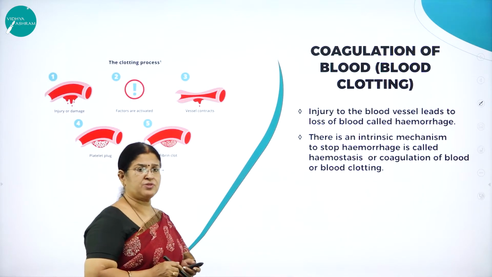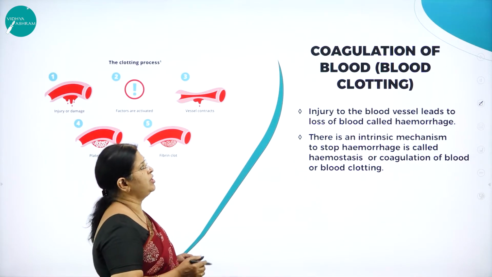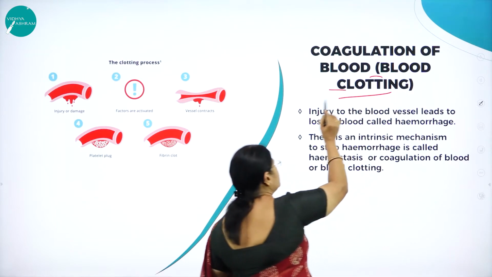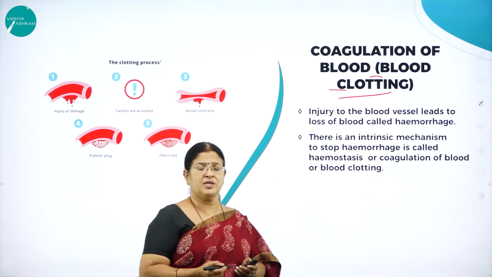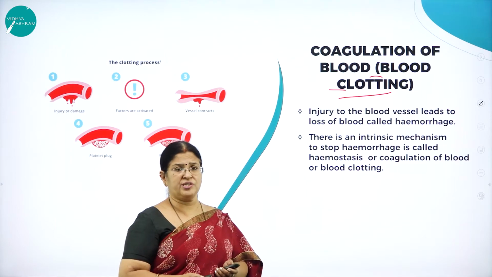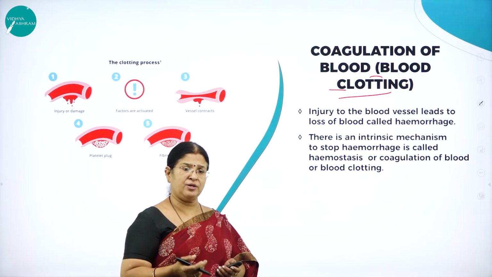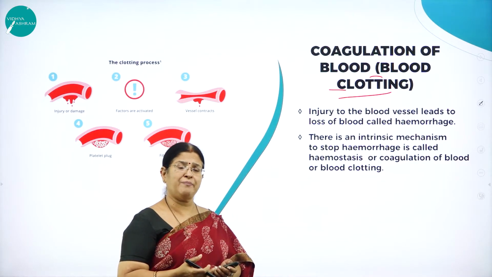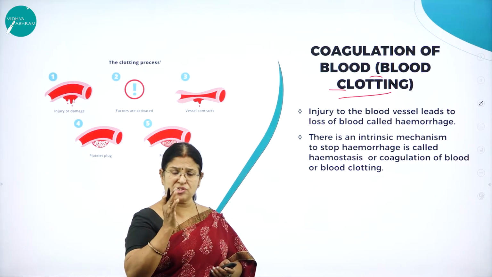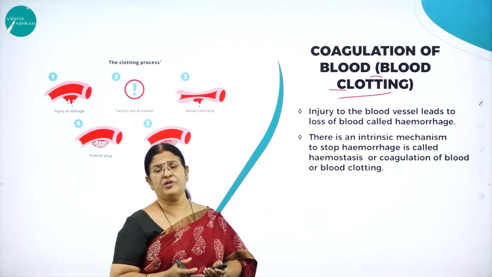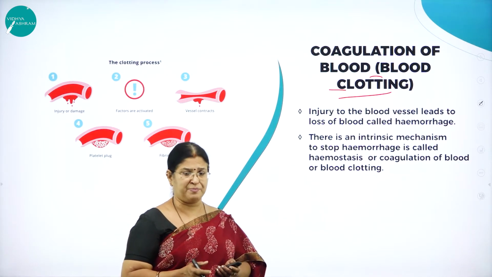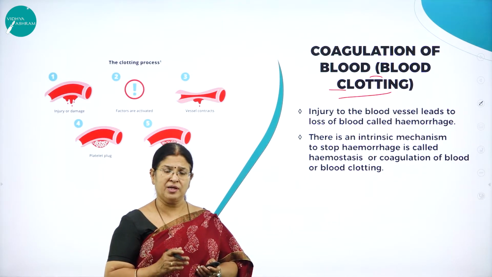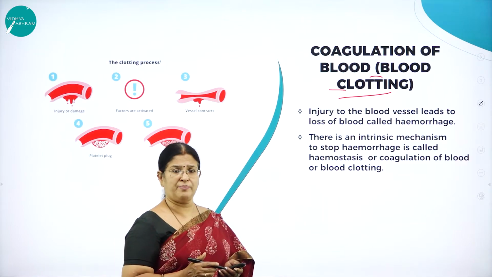Then moving on to the next very important concept of this chapter, called coagulation of blood, or otherwise called blood clotting. All of us know, in our everyday life, we come across wounds, cuts or injuries. So obviously there is oozing or a flow of blood. What will happen if the blood does not clot? If it doesn't stop oozing, obviously the person will die or may collapse. So there is a very important mechanism happening inside our blood, called blood clotting.